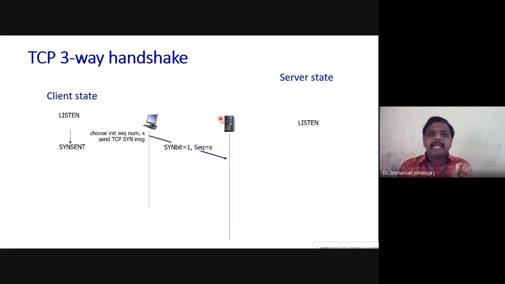When the ACK bit in the flag is 1, it indicates an acknowledgement packet. It may have data, but it is an acknowledgement packet. It must have the acknowledgement number, right?